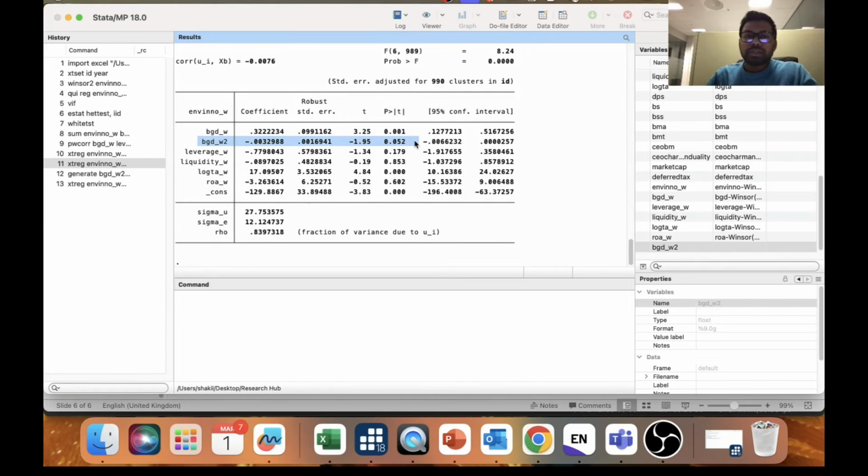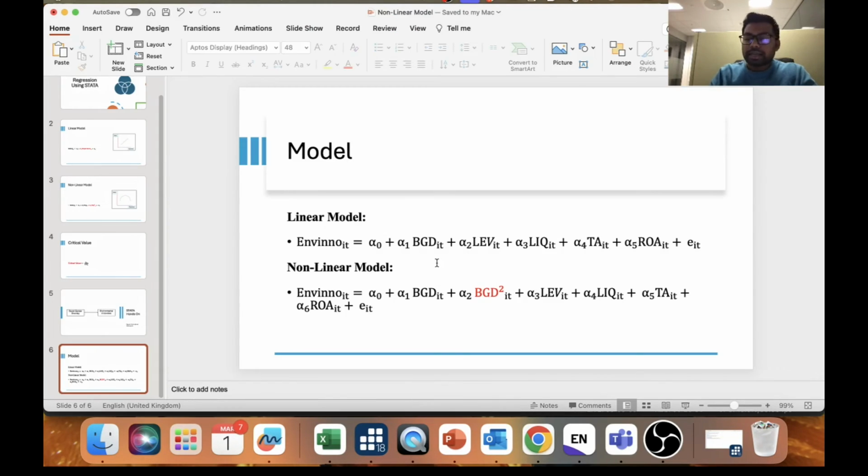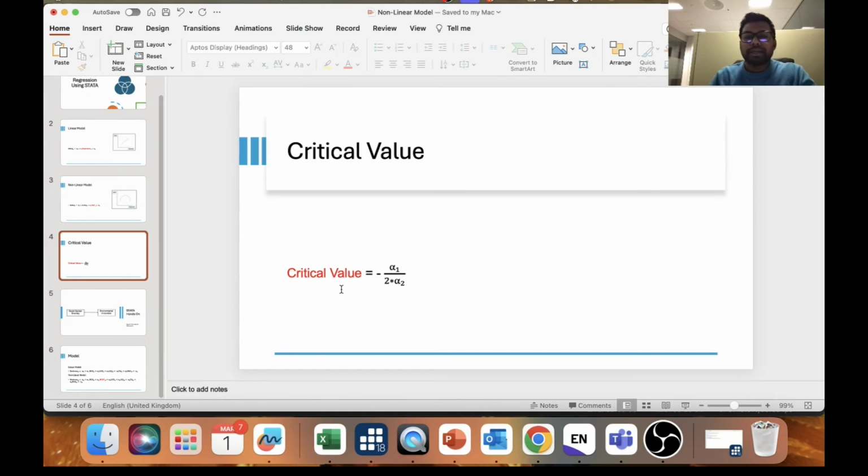Now in the beginning I told you about the U-shaped relationship and the inverted U-shaped relationship. This one is actually an inverted U-shaped relationship. Why? Because at a certain point it increased and after that it decreased. Now you need to find the critical value for this. So how to find the critical value? If you go to the slide here, here is the formula, am I right? So how to find it?